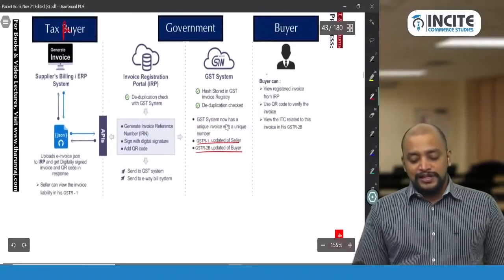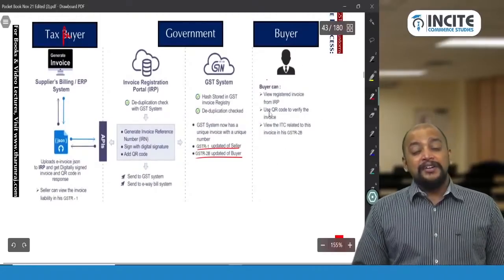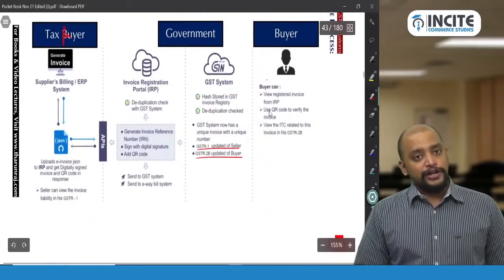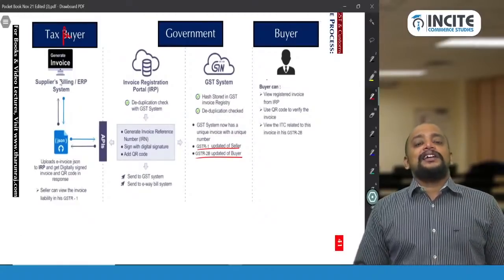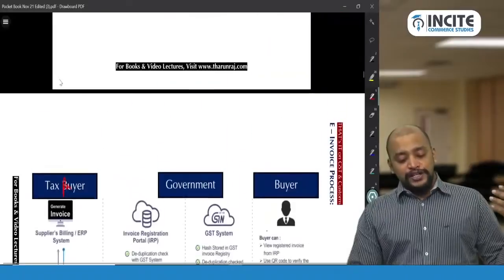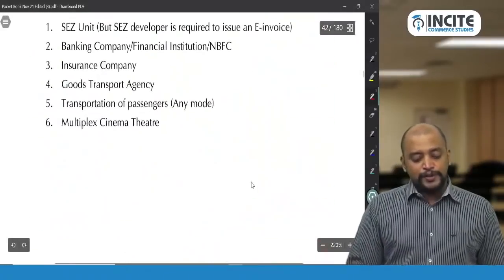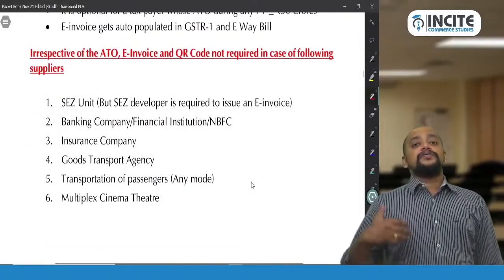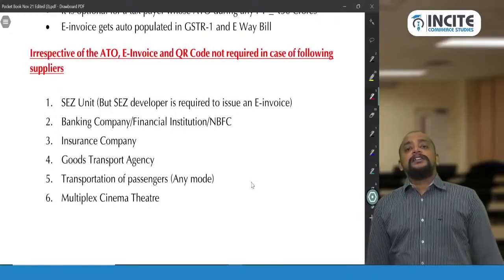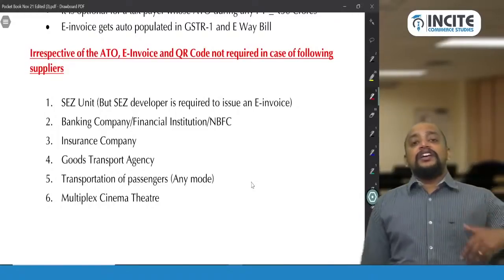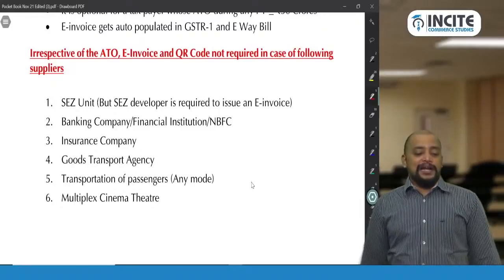so that the recipient can see that in their GSTR-2B, and they can verify whether this is the correct invoice or not. And the invoice issued to the buyer is considered a valid invoice only if the e-invoicing provisions are followed. If the provisions are applicable to a person, but that person has not followed the e-invoice process, then the invoice given will not be considered a valid invoice, and that leads to an offense called supply without invoice, which can even lead to imprisonment, which we have already seen in relation to offenses and penalties.